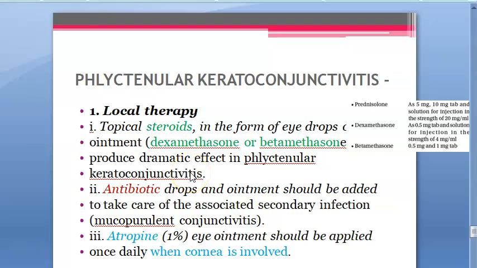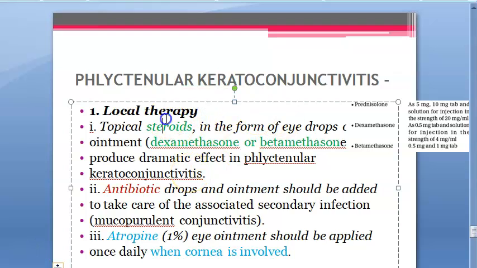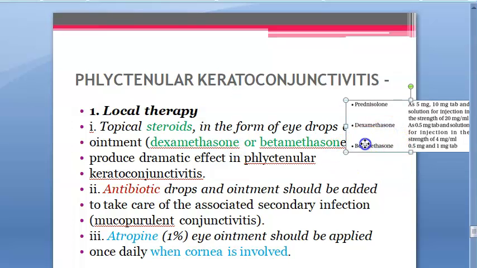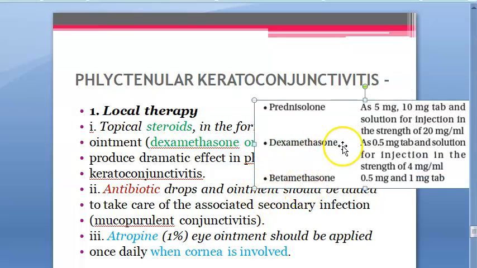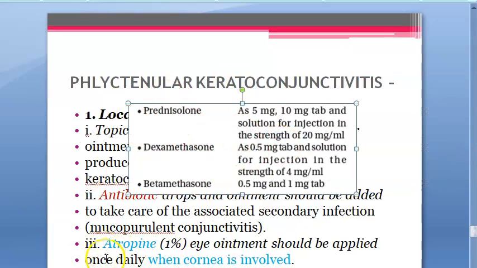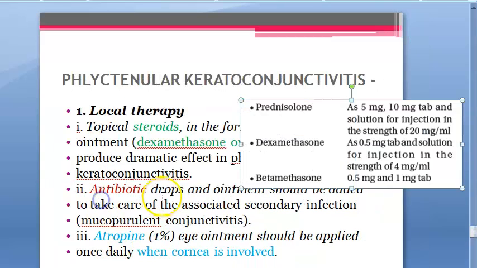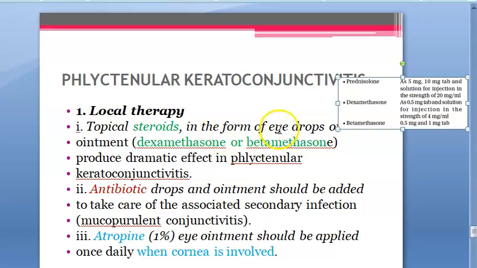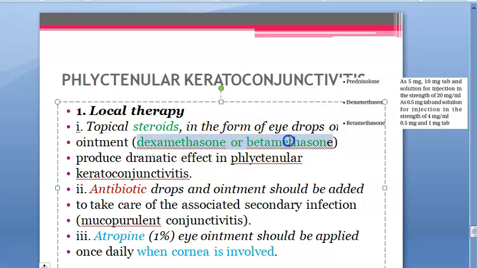First of all, you eliminate the cause, find out what the cause is. Then they're talking about steroids because they want to reduce the hypersensitivity. Dexamethasone, betamethasone ointments, or eye drops. So topical only, you can directly apply it to the eye. They have a dramatic effect in Phlyctenular keratoconjunctivitis.